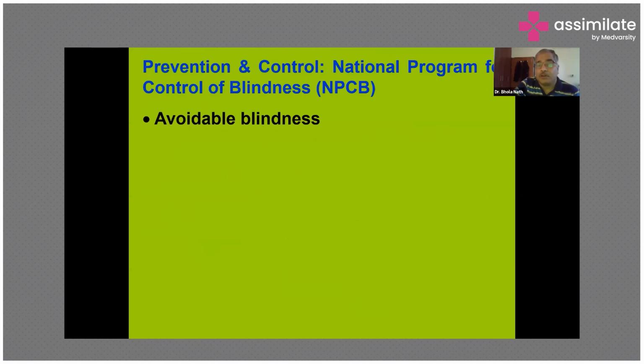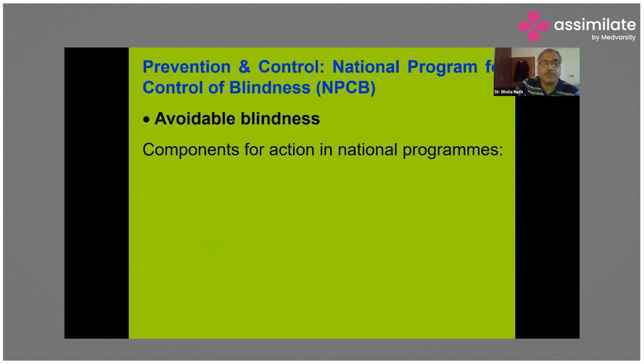So the government has started the National Program for the Prevention and Control of Blindness, where avoidable blindness has been said to be one of the important components on which we can take action. And this action is being taken in the following aspects.